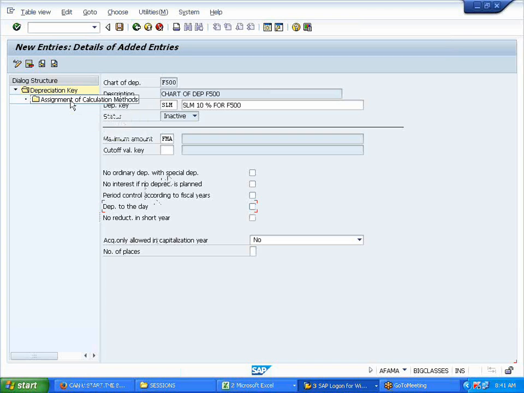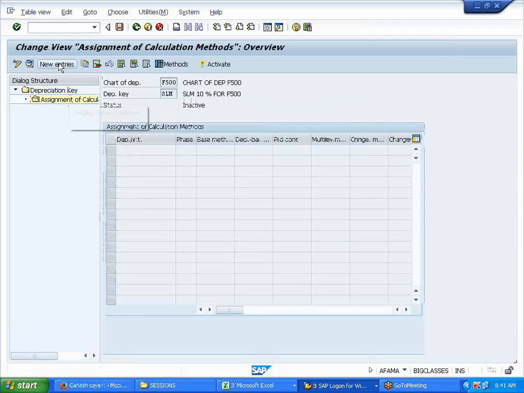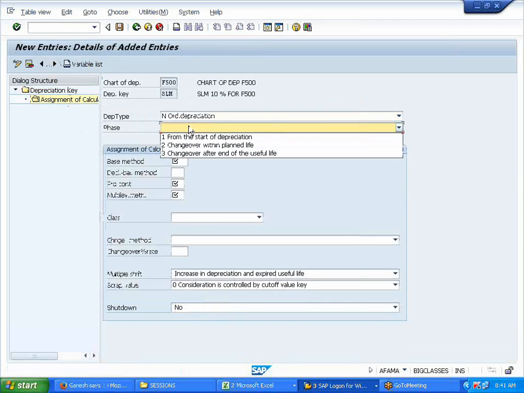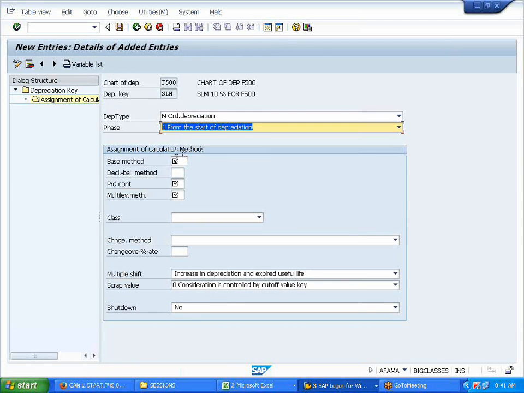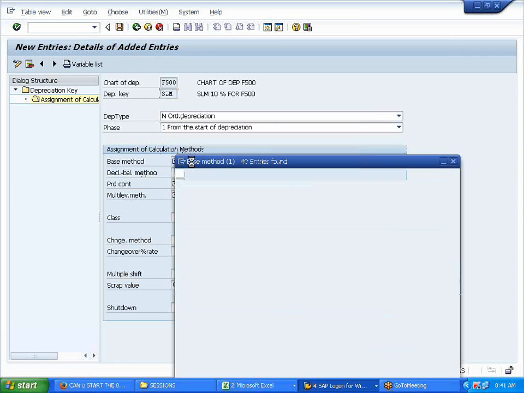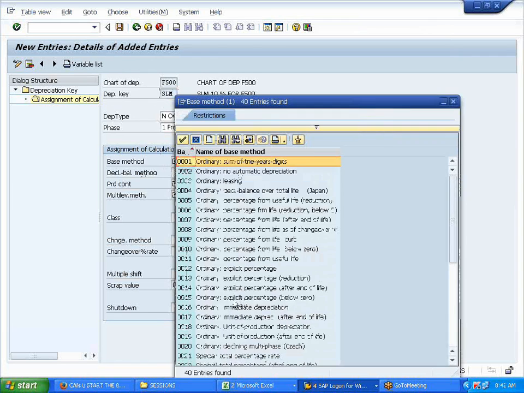So I'm now going into the assignment of calculation methods, new entries, depreciation type, ordinary depreciation, phase from start of the depreciation, base method. Now since it is an SLM method, I go to the base method. So based on percentage, right? See here, just explicit percentage.